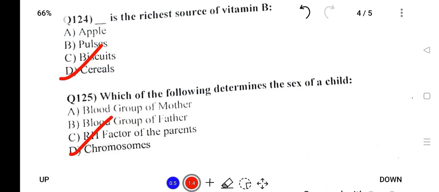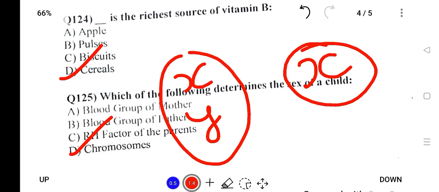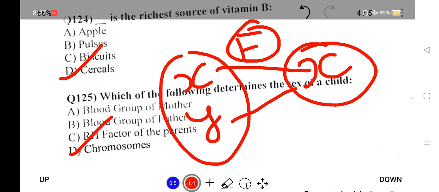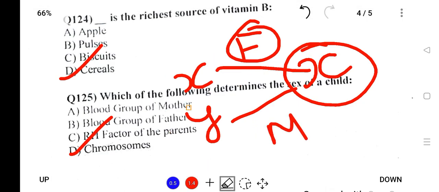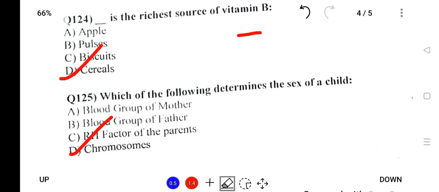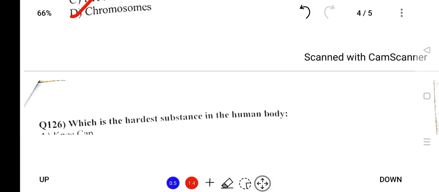The mother will have only X chromosomes. However, the father will have X and Y chromosomes. If X and X come together it will be female, or if X and Y, it will be a male. So the sex of a child wholly depends on the father, not the mother.